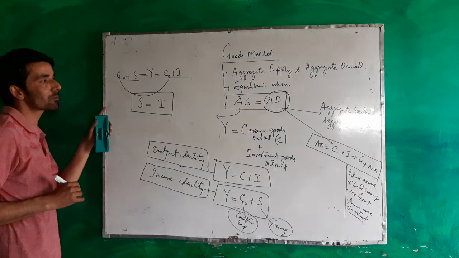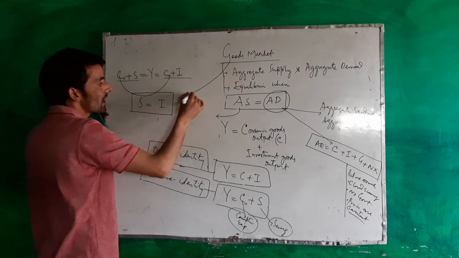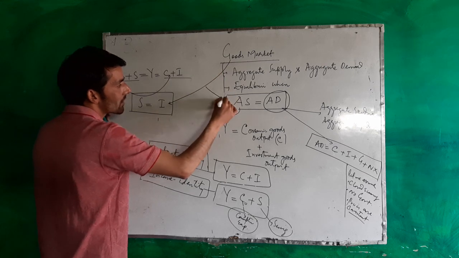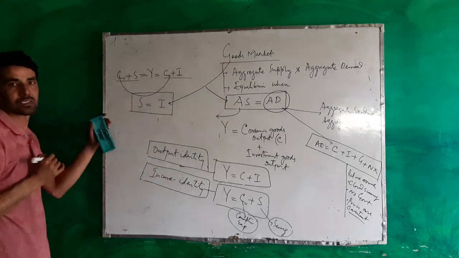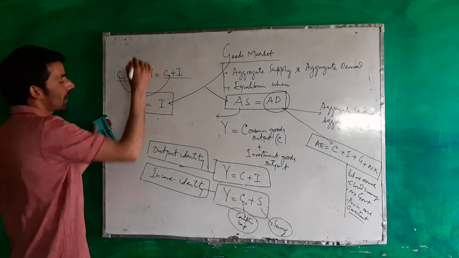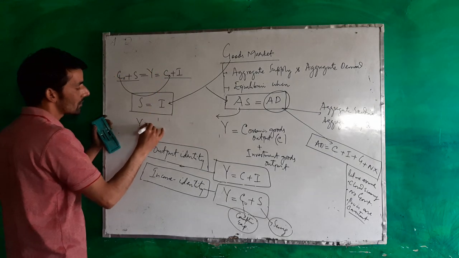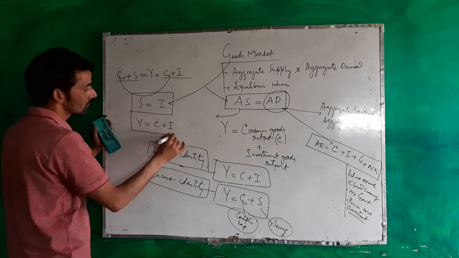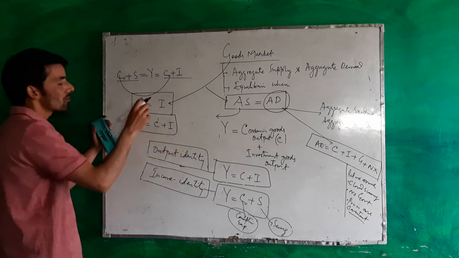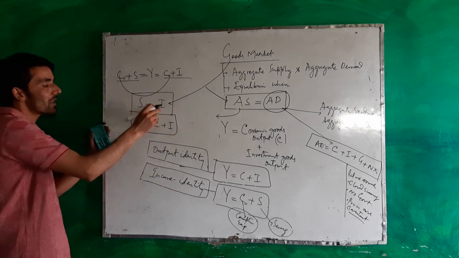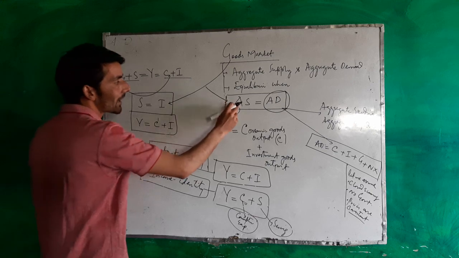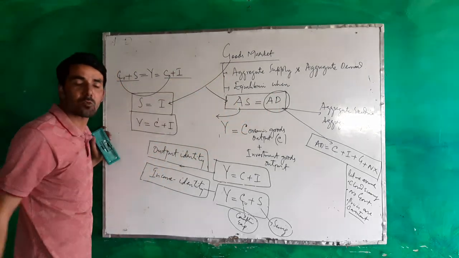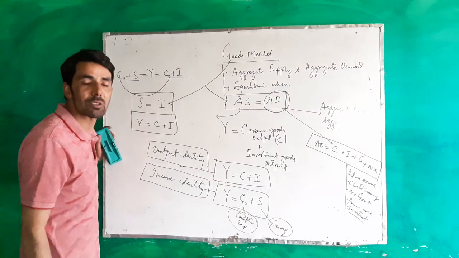So the goods market equilibrium condition can be written as saving equal to investment, or aggregate demand equal to aggregate supply. Or you can put it also here like Y is equal to C plus I. So either write it that saving is equal to investment, Y is equal to C plus I, aggregate supply is equal to aggregate demand. These all three represent the goods market equilibrium condition.